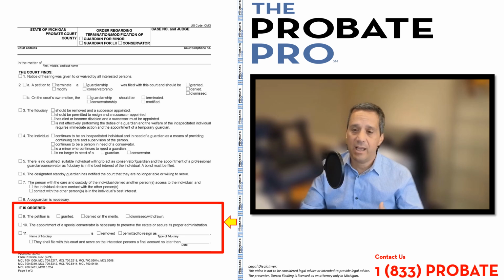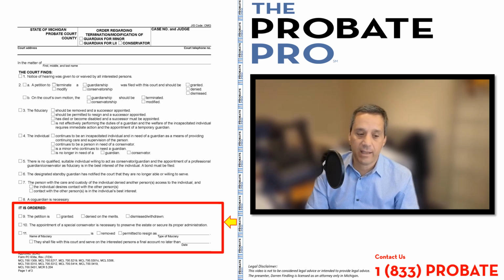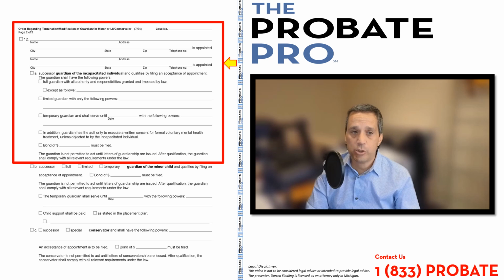Paragraph 9, a little bit of repetition from the findings that are above. The petition's granted, denied on the merits, or dismissed or withdrawn, and whether there's a need for a special conservator in those circumstances, as well as in paragraph 11, who is the person that is either resigning or being removed, and whether there is a need for a filing of a final account. On page 2, we continue with, again, kind of a flexible document, depending on the circumstances.